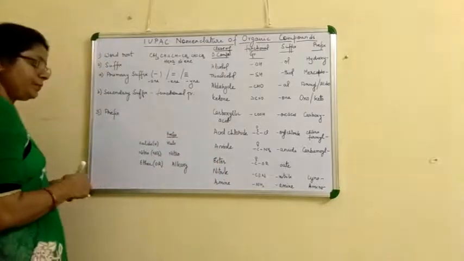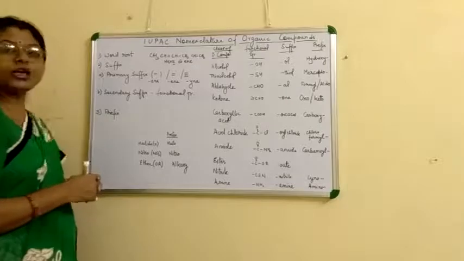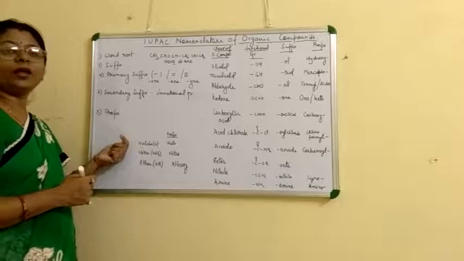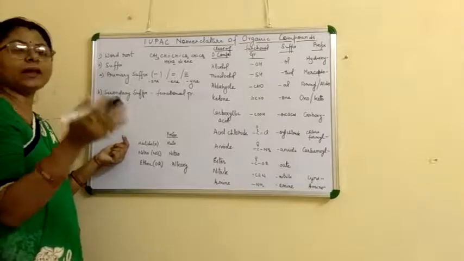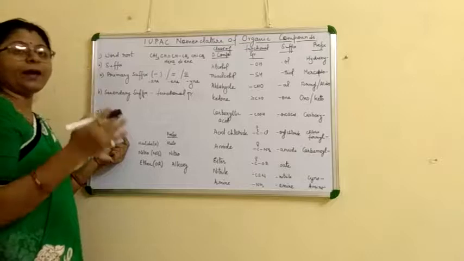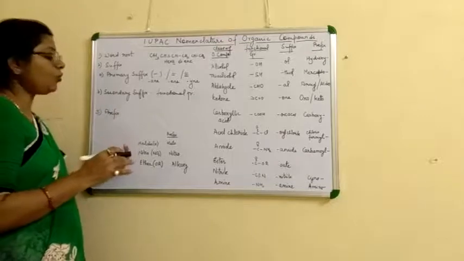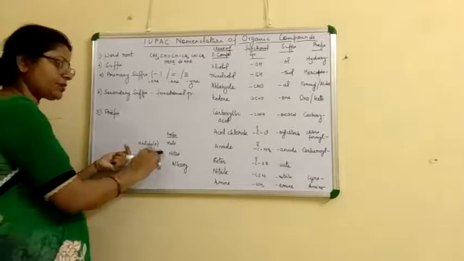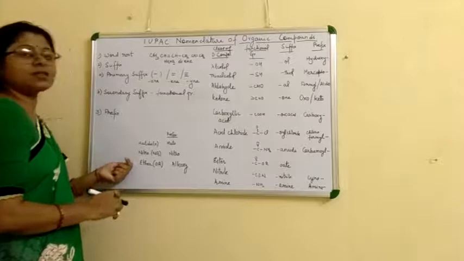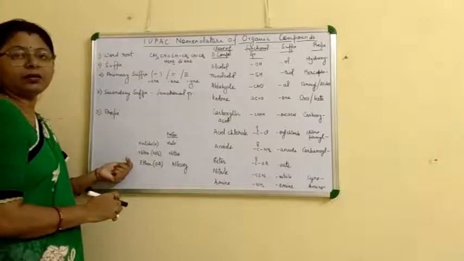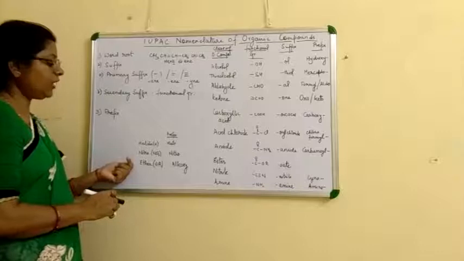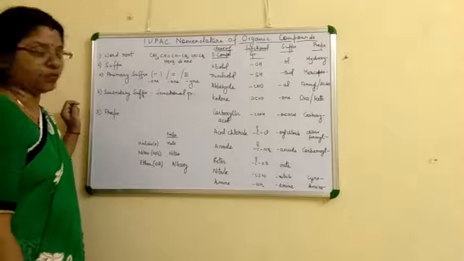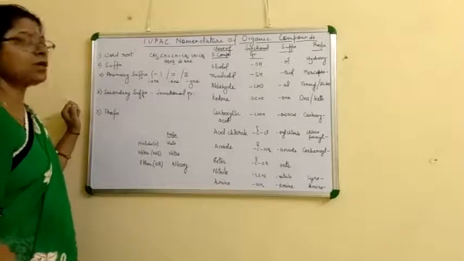Some functional groups which are mostly used as prefixes are halides like chlorine, bromine, iodine. So we use them like chloromethane, bromoethane, iodopentane. The nitro group is also generally present as a prefix, so we use the word nitro as a prefix. For the ether group, OR is represented as an alkoxy group, like methoxymethane, ethoxyethane, and that we write as a prefix.